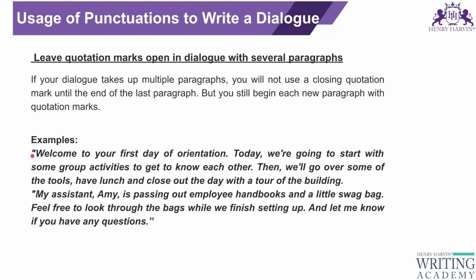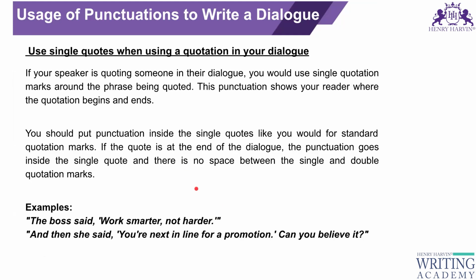So you're going to open it with the first dialogue tag, next paragraph also open it. Maybe there is a third paragraph also, so that time you will not close it. Third paragraph also is spoken by the same person. Open that paragraph, write that full paragraph, and then that person stops speaking. So then you're going to close the dialogue tag. Okay. Clear now?